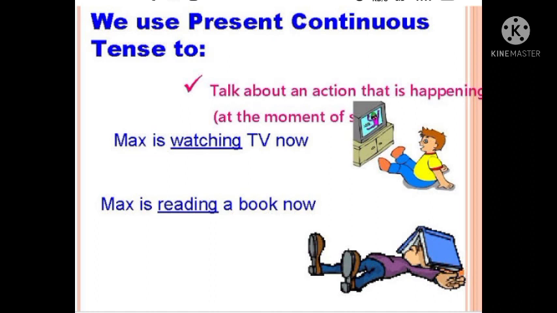We use present continuous tense to talk about an action that is happening at the moment. Means जो अभी हो रहा है. Okay? Max is watching TV now. Max अब TV देख रहा है. Max is reading a book now. In this picture, Max is watching TV now, है ना? And Max is reading a book now. He is reading a book.